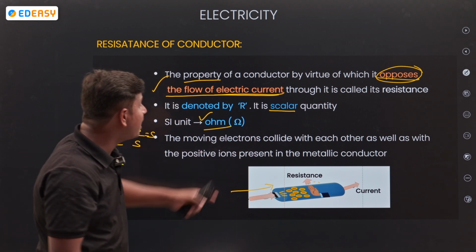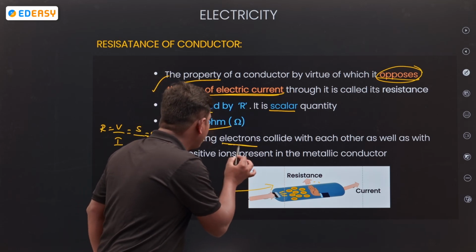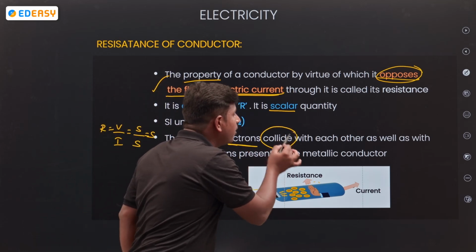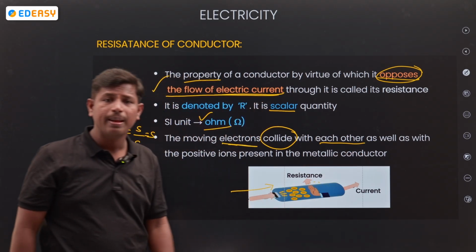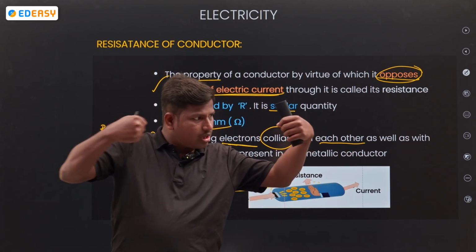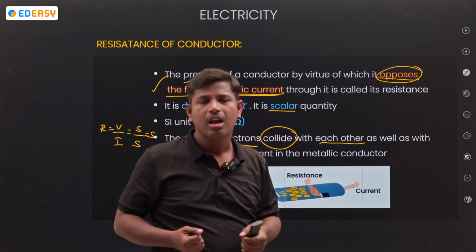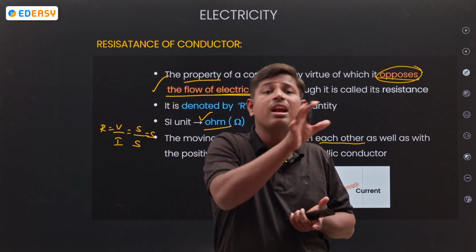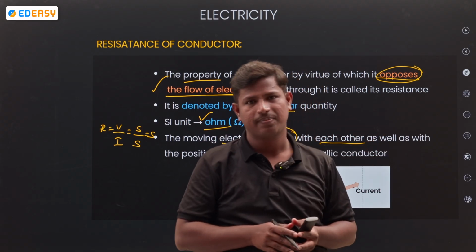Next, the moving of electrons. Moving electrons collide with each other, one electron with another electron, or the electron collides with other particles also.